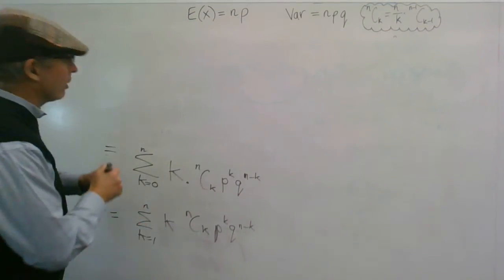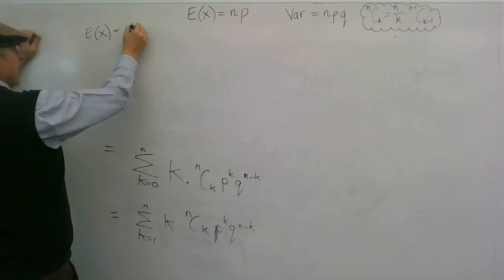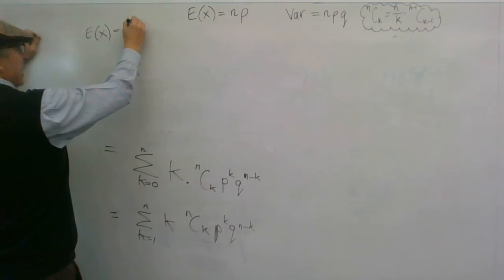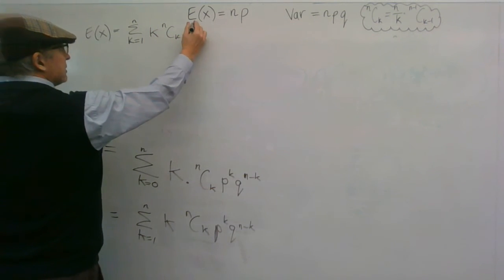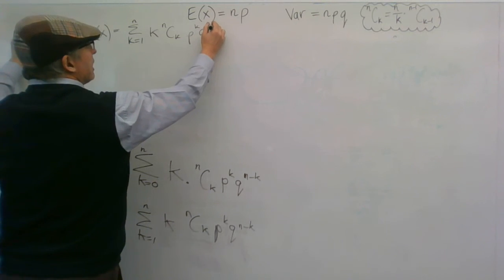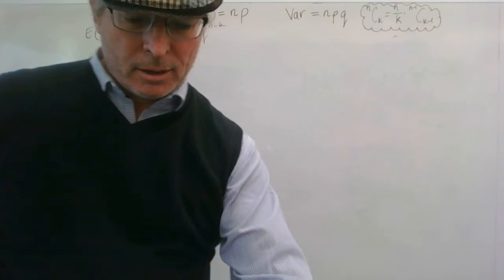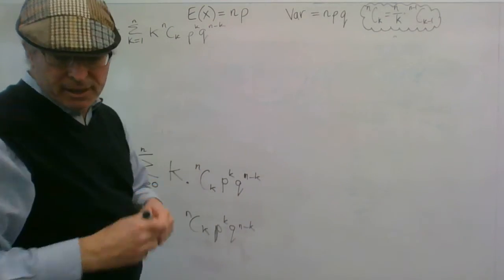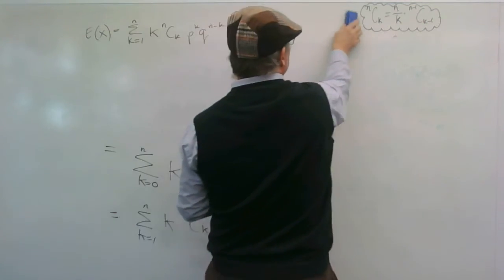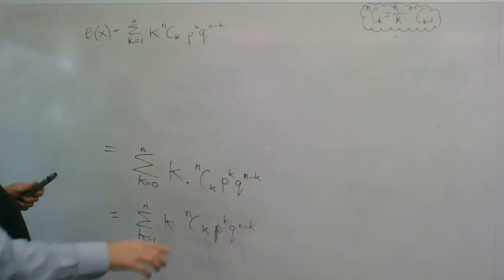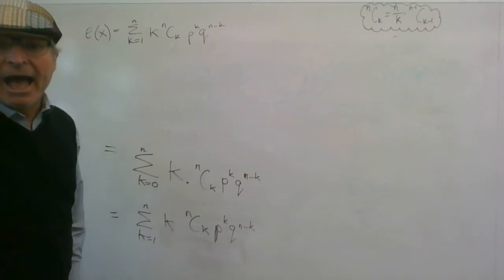Just going to write what we got up to. We were saying that the expected value is now the sum from k equals 1 to n of k times nCk p to the k, q to the n minus k. I'll just erase this top thing at the moment, so we're not confused by it. Now I'm going to replace that for nCk.